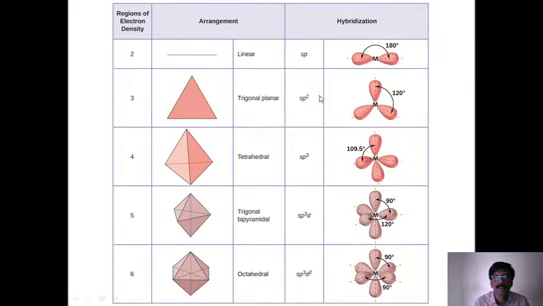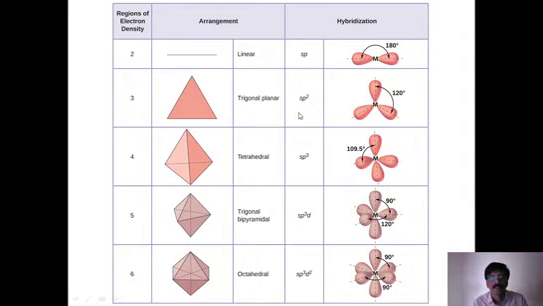Similarly, sp2 hybridization. Here in sp2 hybridization, how many orbitals are involved? Three. One s orbital, two p orbitals. The 2 in sp2 is an indication of two p orbitals. It is not p square. It is p2. We have to pronounce this as sp2. That means one s orbital, two p orbitals.